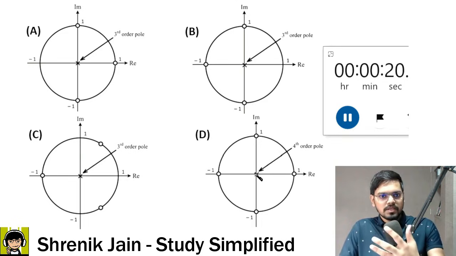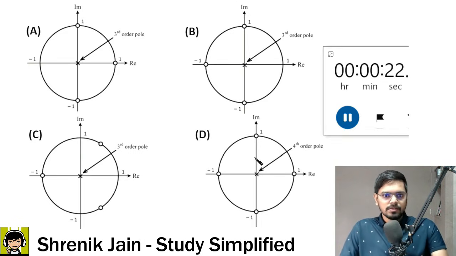Then talking about the zeros, which are represented by circles. In option A, they are saying at 1, j, minus j. These are the zeros. Here, -1, j, minus j, these are the zeros. Here, in the first quadrant on the unit circle we have a zero, and then at -1 we have a zero, and in the fourth quadrant we have a zero.